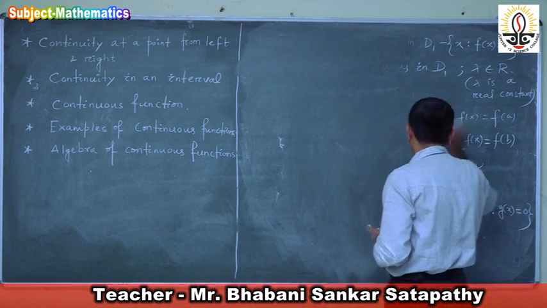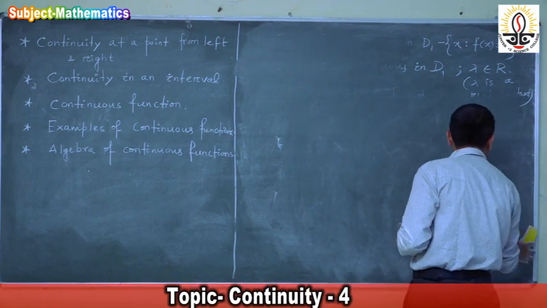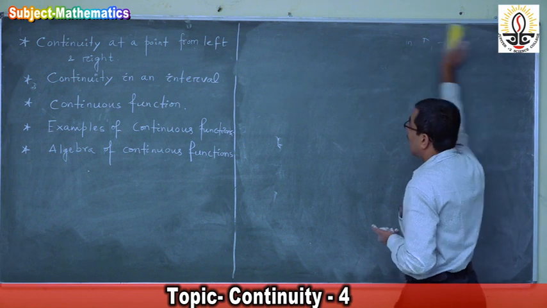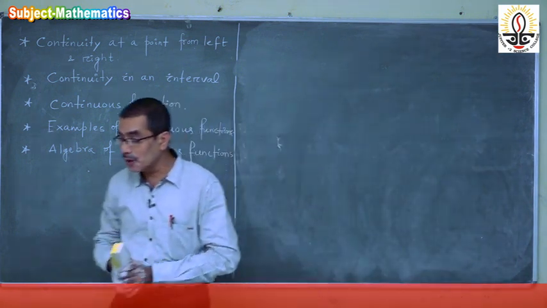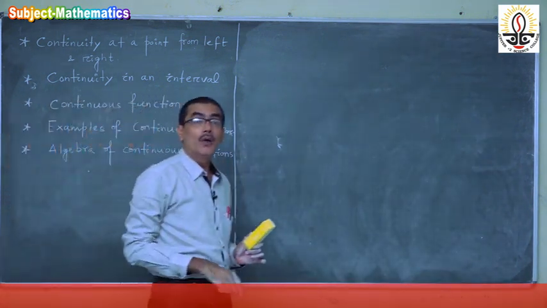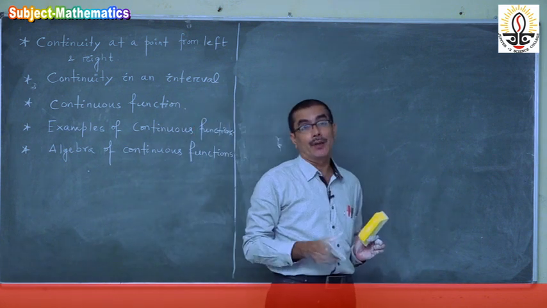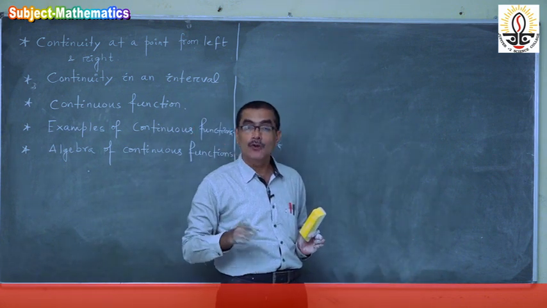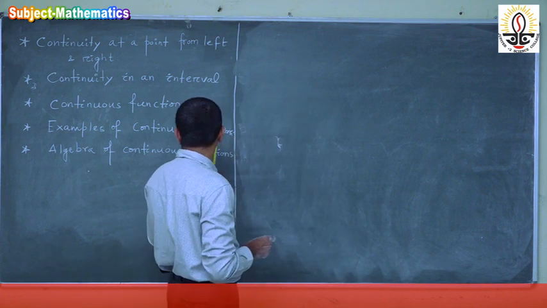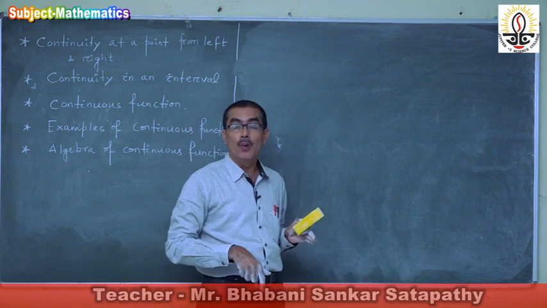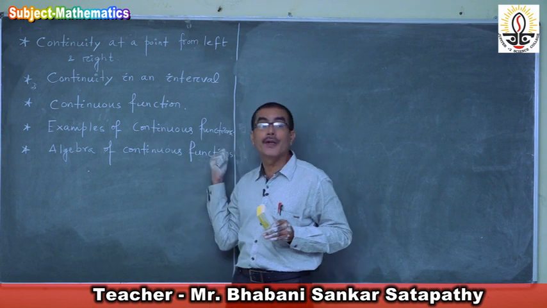After that I discussed what we mean by a continuous function. A function that is continuous at each point of its domain is called a continuous function. Then I gave you different examples of continuous functions.